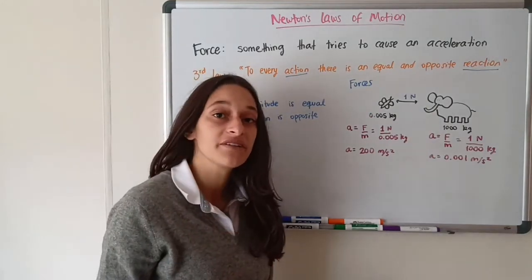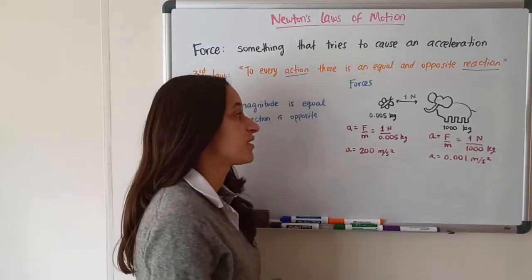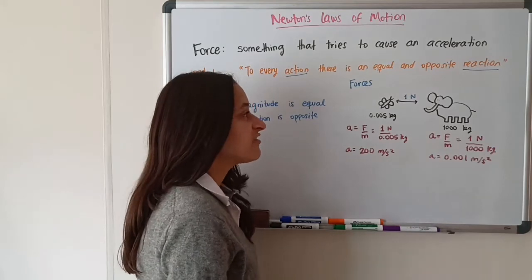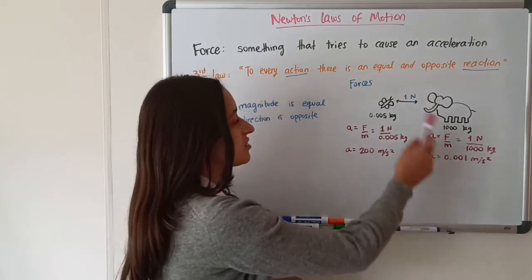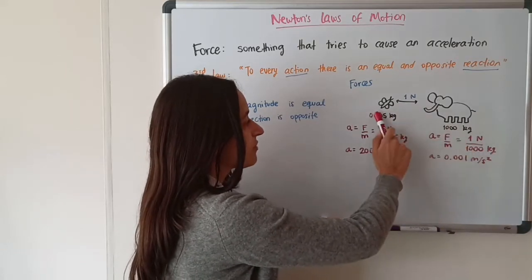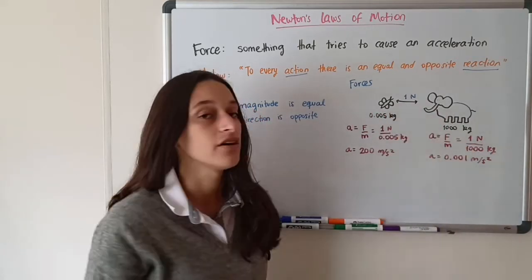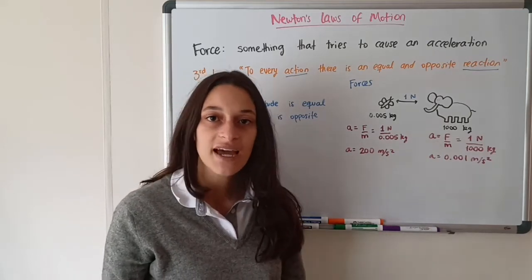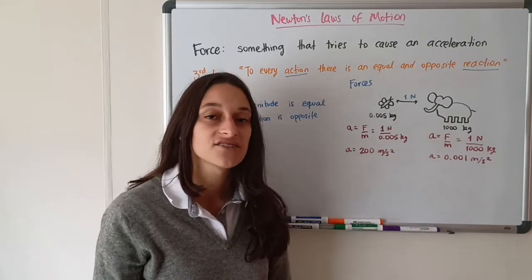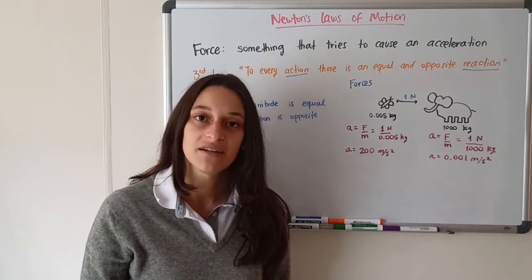So a very important thing to keep in mind when you're doing these types of exercises, even though there are two forces of 1 Newton, they act on different objects. So one of them acts on the butterfly, the other one acts on the elephant. So you can never add these two forces. You can't add them because they don't both act on the same object. So keep that in mind.